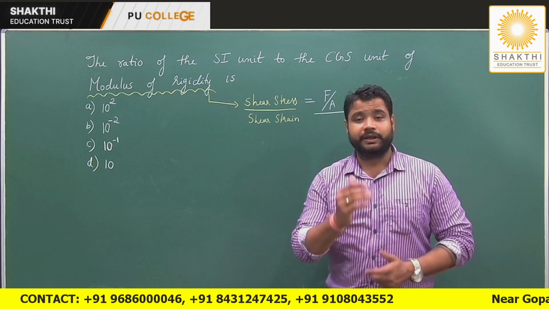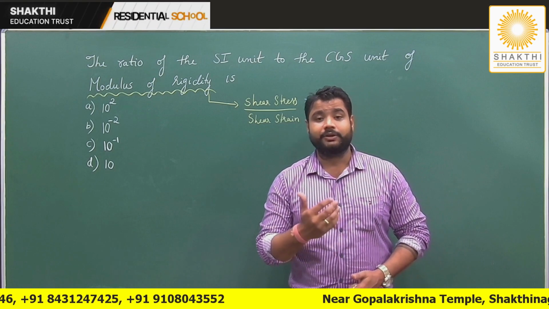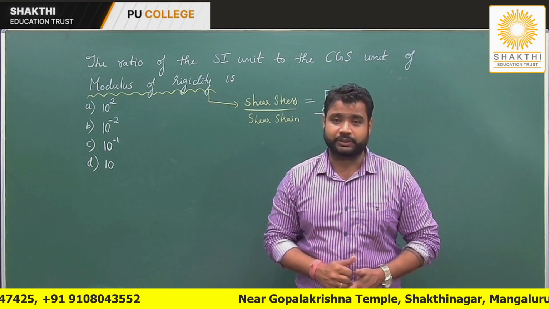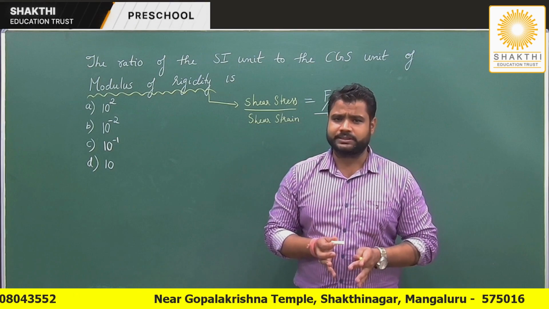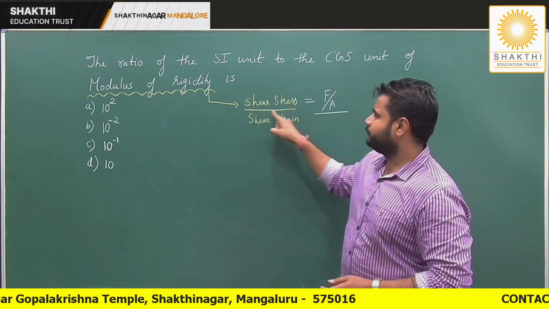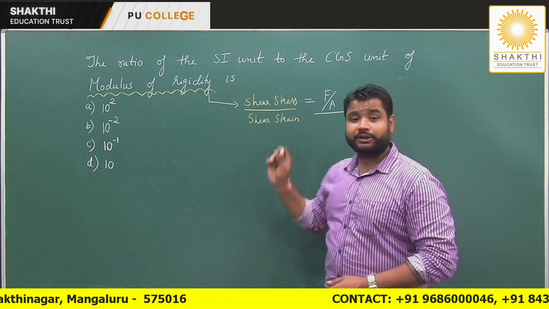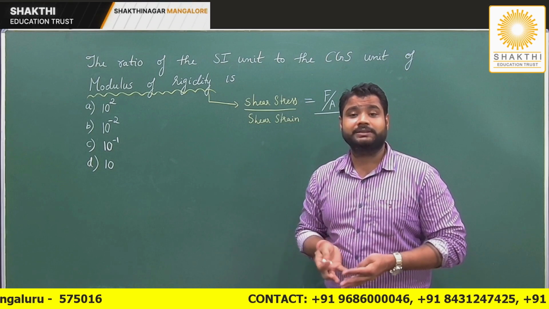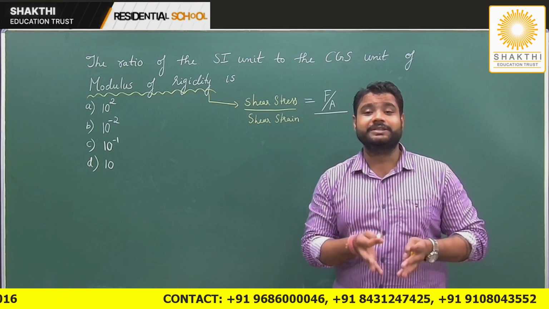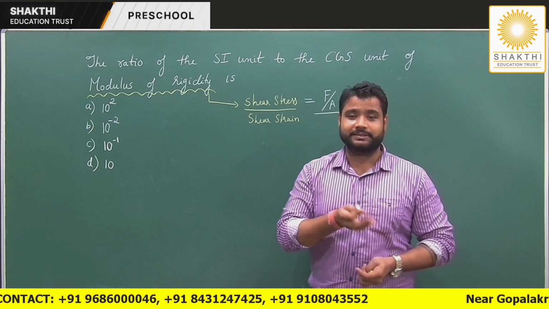So now they are talking about the ratio of SI unit to CGS unit. First we'll play with the technique. We will write the SI unit of the shear stress, because we know that strain does not have any unit. The unit gets cancelled. Why? Because it is change in dimension to the original dimension. So it gets cancelled.